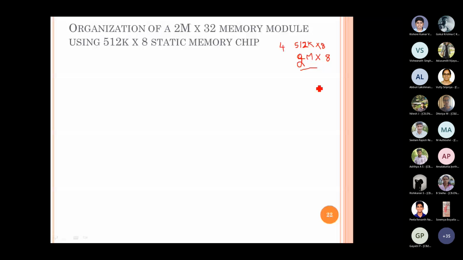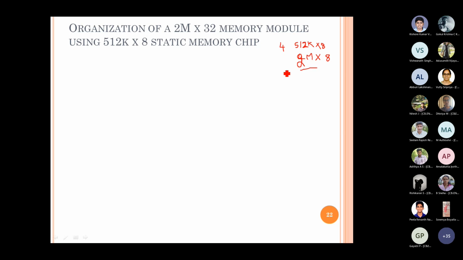So the requirement we started with, can anyone tell me what is the requirement and what we are having?